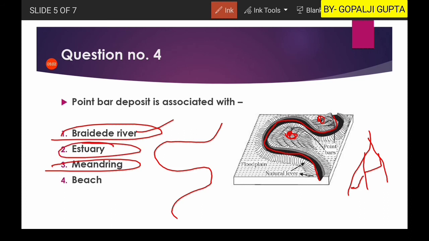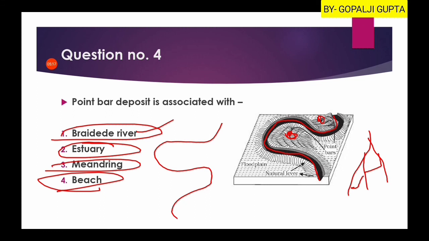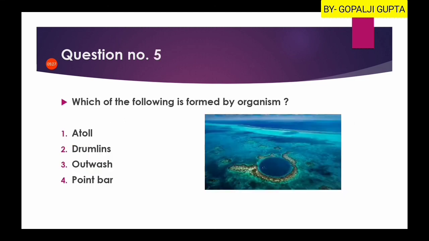An estuary is the part where river water meets oceanic water, the meeting point of fresh water and saline water. Beaches are deposits of the continental shelf. So according to our question, the third option, meandering, is our right answer.